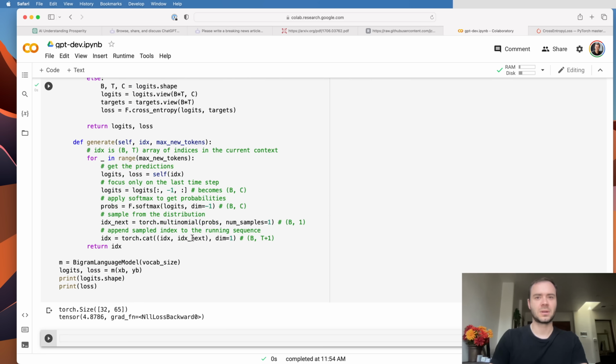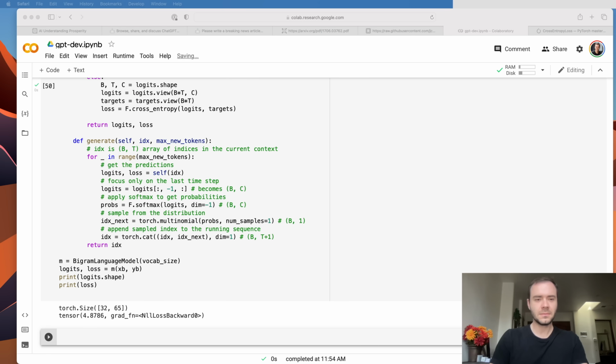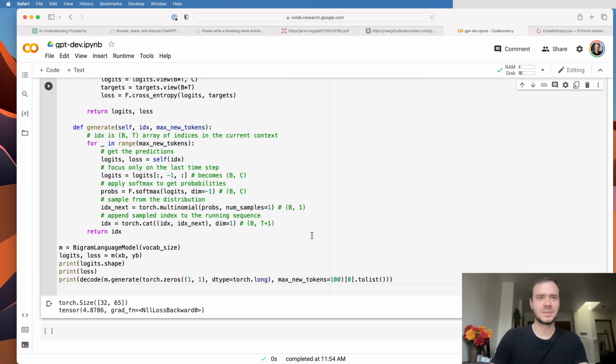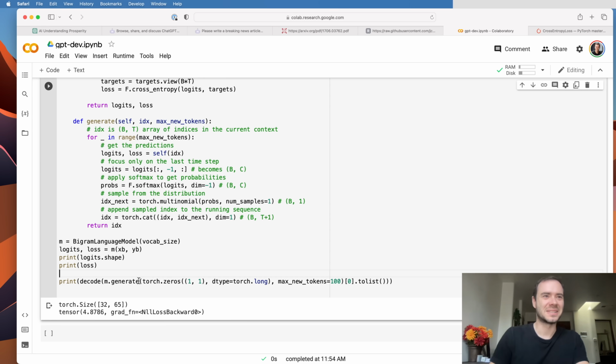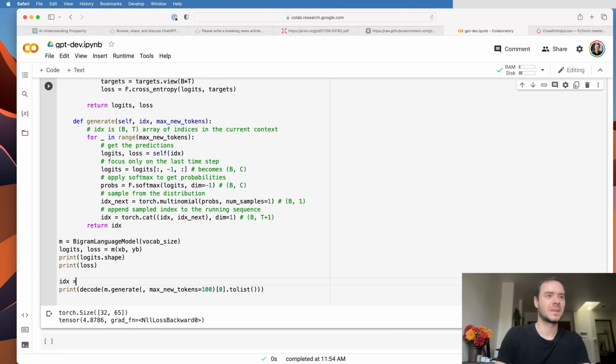And let's take that for a ride now. So I have another code chunk here, which will generate from the model. And okay, this is kind of crazy, so let me break this down. These are the IDX, right? I'm creating a batch that will be just 1, time will be just 1. So I'm creating a little 1-by-1 tensor, and it's holding a 0. And the dtype, the data type, is integer. So 0 is going to be how we kick off the generation.